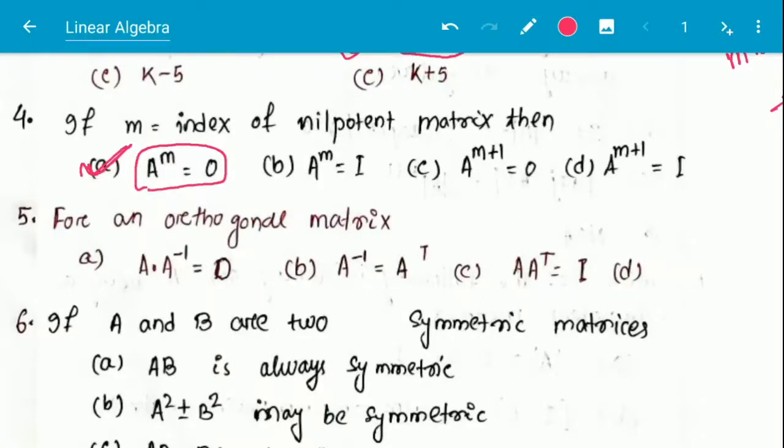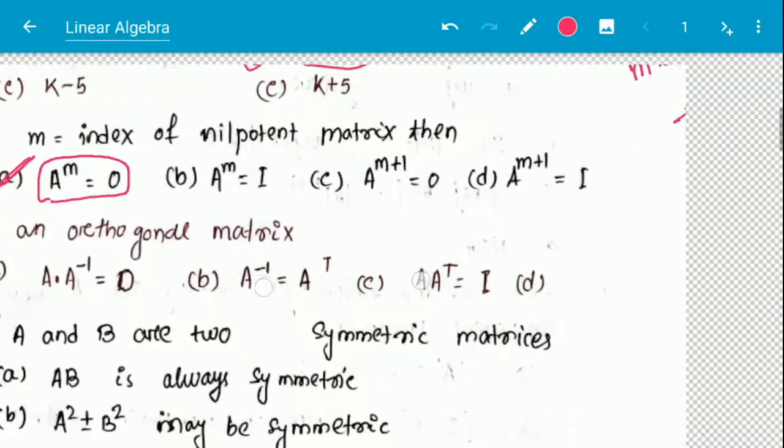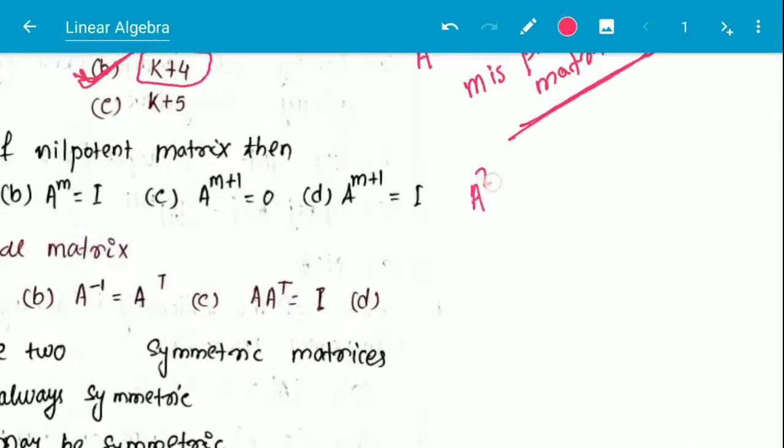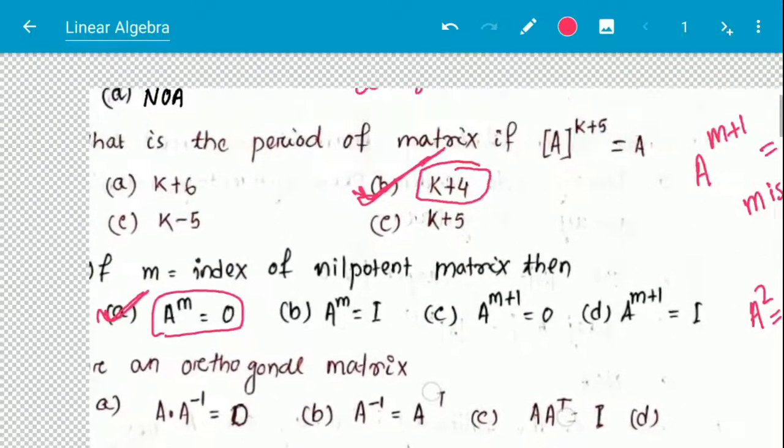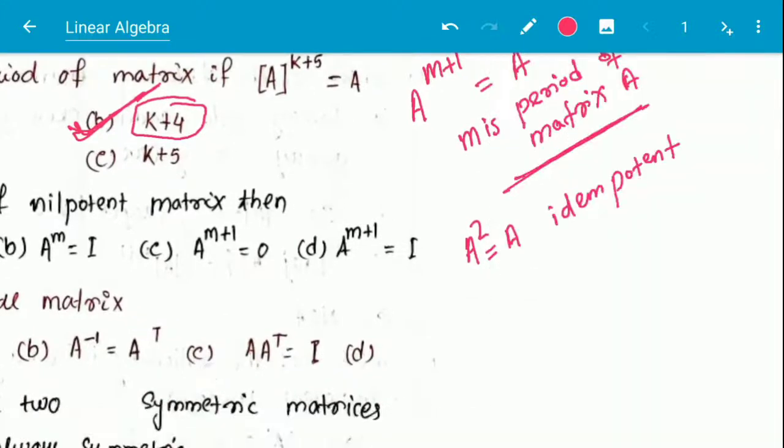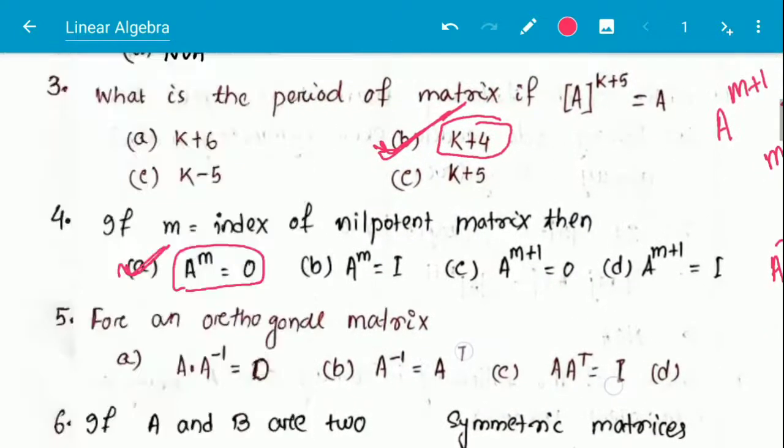And there is another form of matrix called idempotent matrix. This is called idempotent when A square is equal to A. And if we see the degree or period of the idempotent matrix, this will be 1, because A to the power 1 plus 1 is equal to A. So period will always be equal to 1. Here the question is asking about nilpotent matrix.